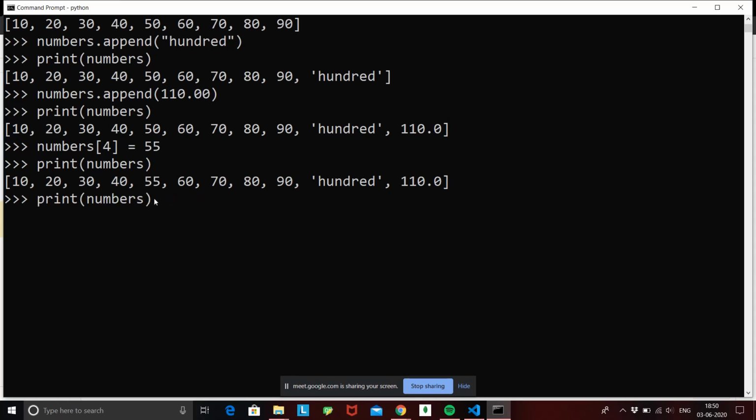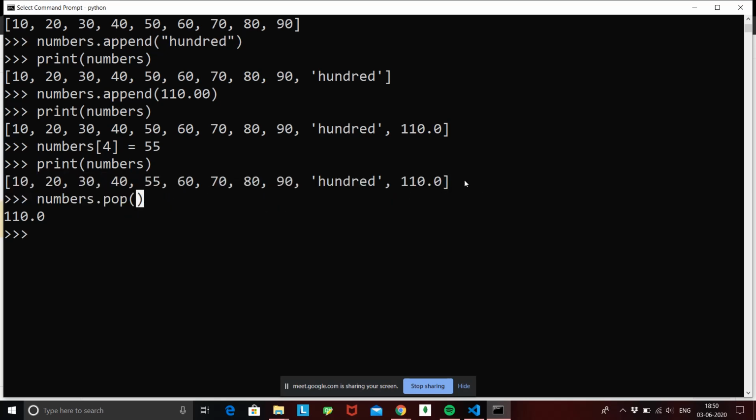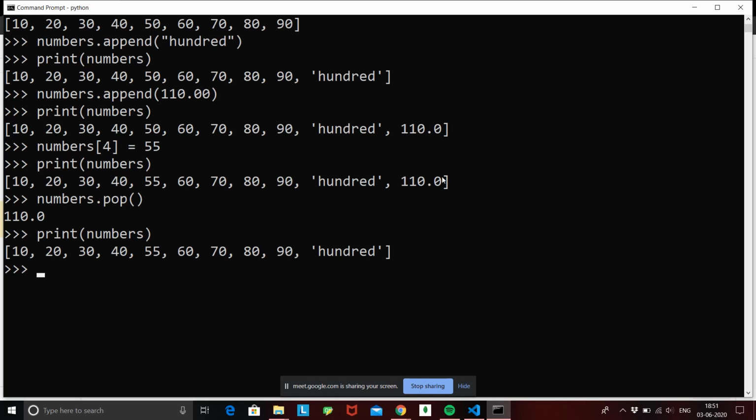Suppose I use a new property called numbers dot pop. Alright. So what pop gave me is the last value that was in my list. Suppose this was my list 10, 20, 30, 40, 55. This was our complete list, right? So what pop did is it took the last value, that is 110.0, and eliminated that value from our list and returned it. So if I now print my numbers, I will never see that 110 in my list. Why? Because it's been popped out. So the pop function is used to remove a value from the list.